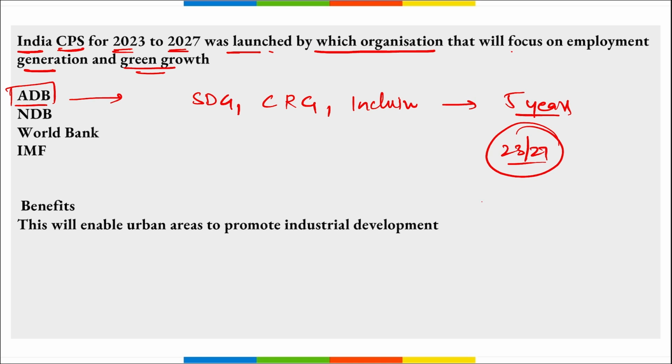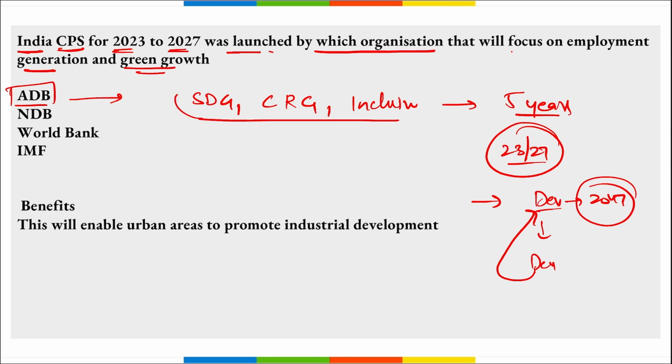Important. Also, this will be prioritizing India's aim, that is to become a developed nation by 2047. Currently India is a developing nation, so we want to be a developed nation by 2047. For that, this Asian Development Bank will be helping India in these particular areas of sustainable development growth, climate resilient growth and inclusive growth, right?